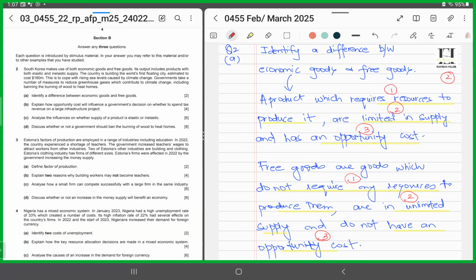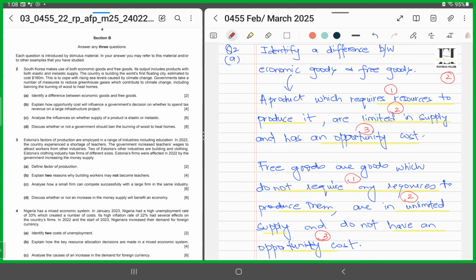Question number 2 says South Korea makes use of both economic goods and free goods. Its output includes products with both elastic and inelastic supply. The country is building the world's first floating city, estimated to cost around $180 million. This is to cope with rising sea levels caused by climate change. Governments take a number of measures to reduce greenhouse gases, which contribute to climate change, including the banning of burning of wood to heat homes.